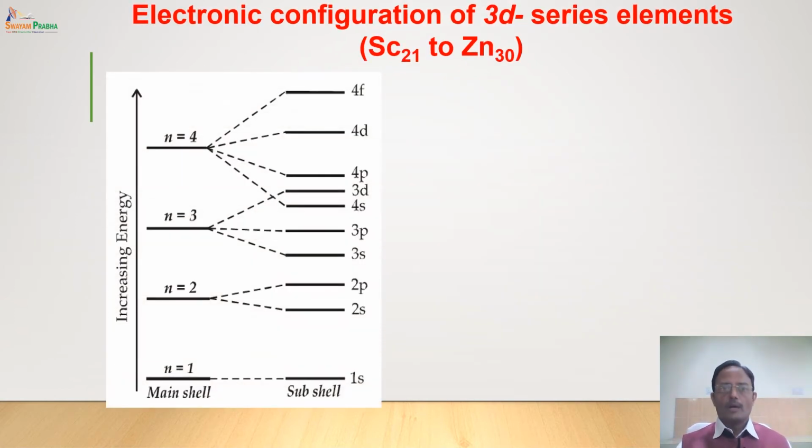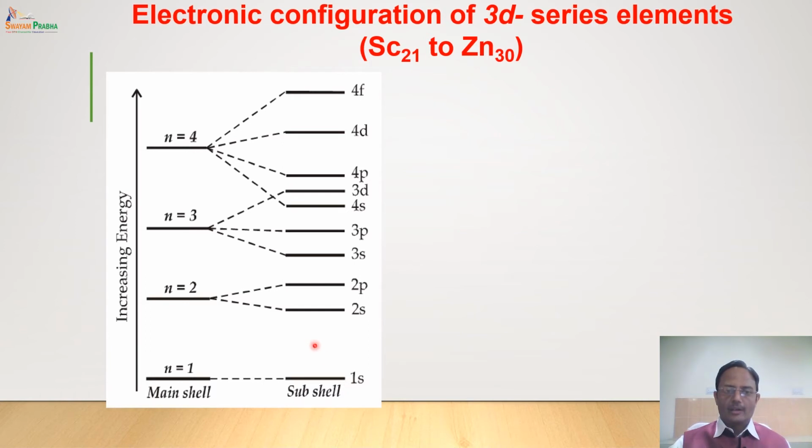Now, we'll try to understand the electronic configuration of 3d series elements from scandium to zinc. This is the energy level diagram of various shells and subshells. The main shells are here: K shell, L shell, M shell, N shell. And these are the subshells s, p and d.